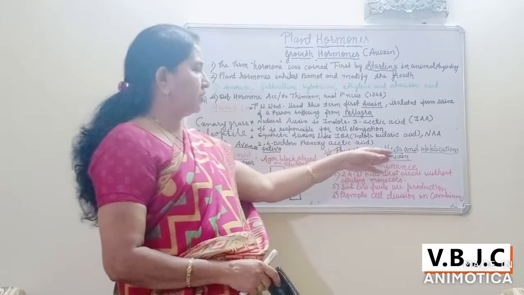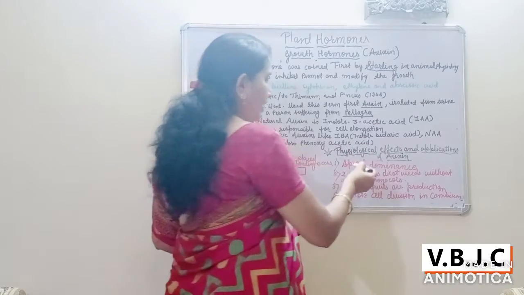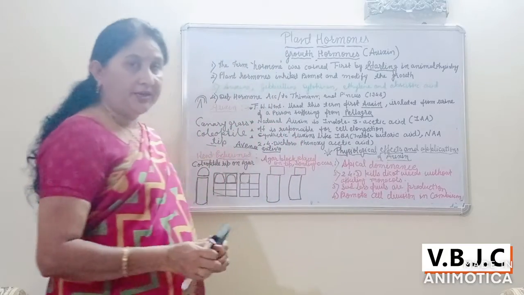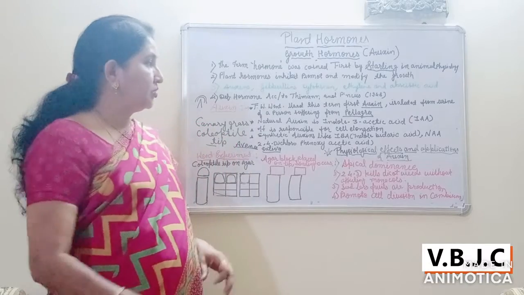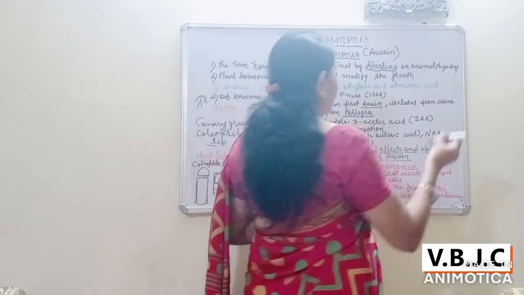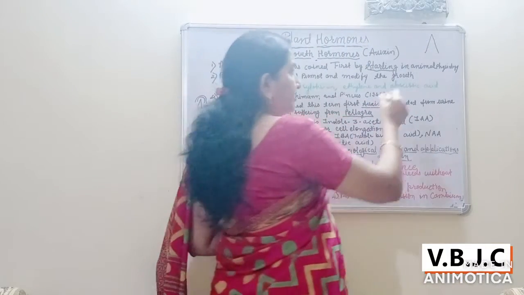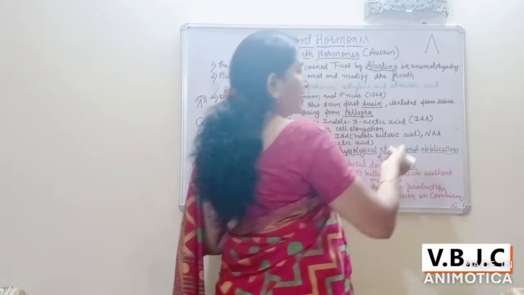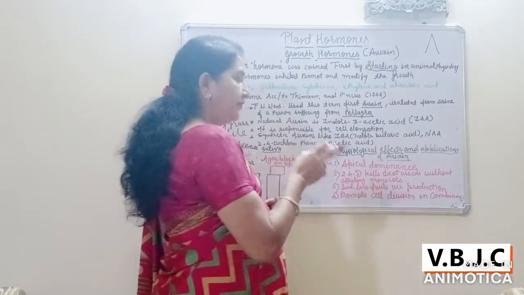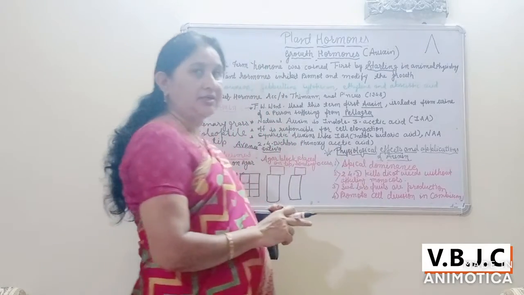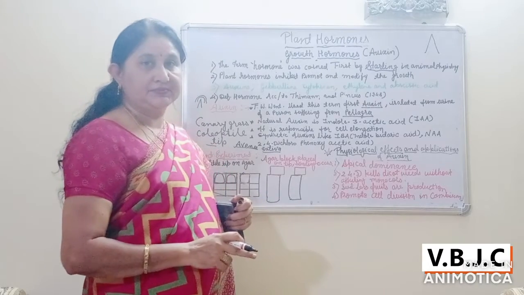There are so many physiological effects and applications of auxin. So first of all, the apical dominance. It stimulates the apical dominance. Apical dominance means that the apex of the stem continuously grows and retards the growth of the lateral buds. It suppresses the growth of the lateral buds. That phenomenon is known as apical dominance. And auxin promotes the apical dominance.